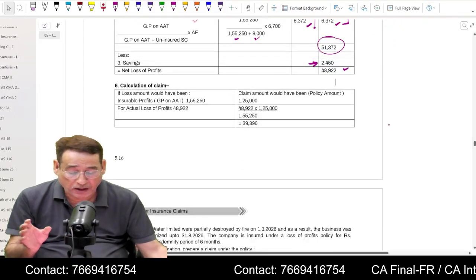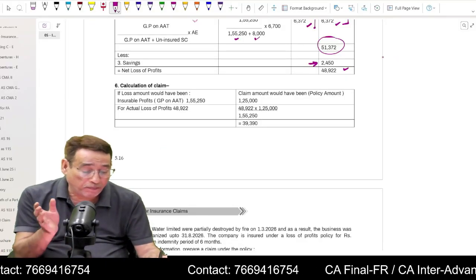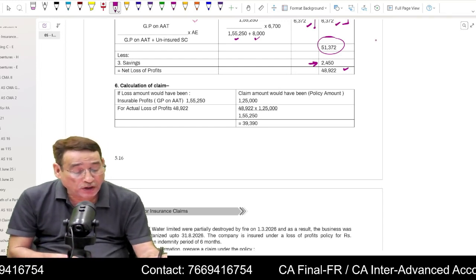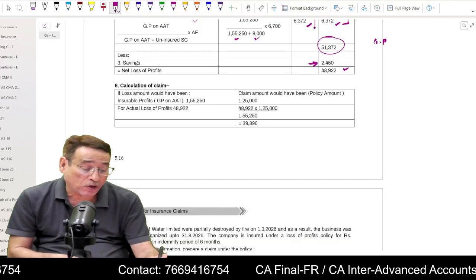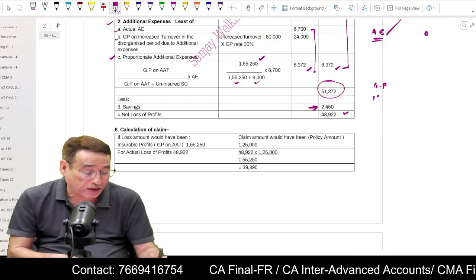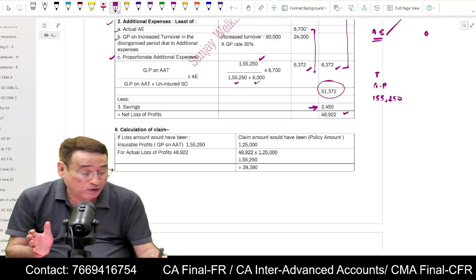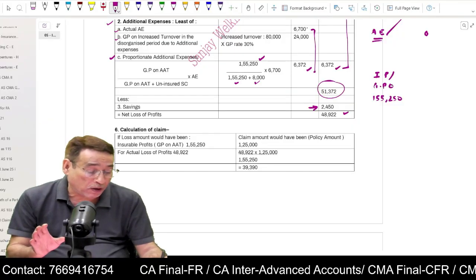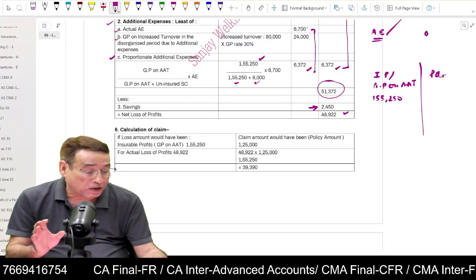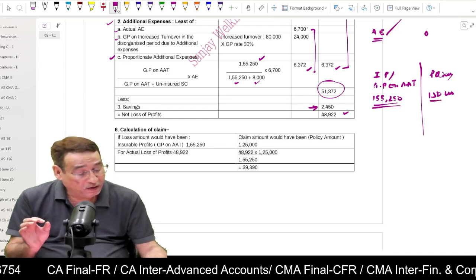Now, in order to compute the amount of claim, as I told you, first of all, you are going to write here your total gross profit on annual adjusted turnover, which happens to be 1,55,000, or it is also known as insurable profit, 1,55,250. You can write insurable profits also. Now you are going to compare it with the amount of policy. Now policy amount, let us say, is 1,50,000. So for this much of loss of profit, this much is the policy amount.